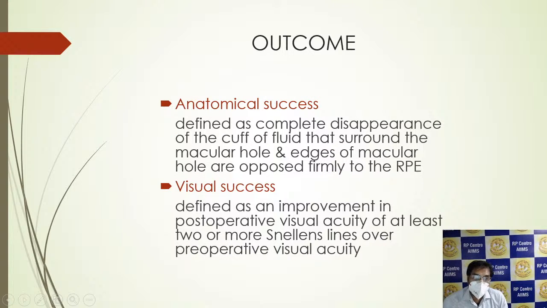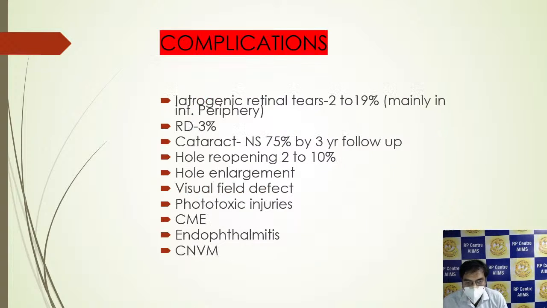The outcome: anatomical success was defined as the complete disappearance of the cuff of fluid that surrounds the macular hole, with the edges of the macular hole opposed firmly to the RPE. Visual success was defined as an improvement in the post-operative visual acuity of at least 2 or more Snellen's lines over the pre-operative visual acuity.